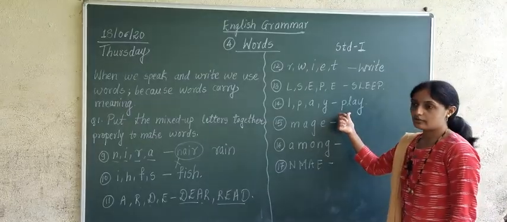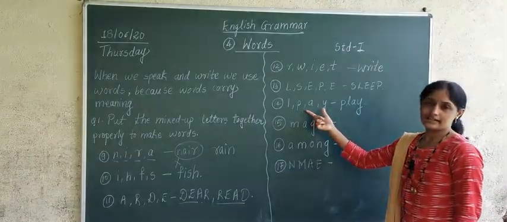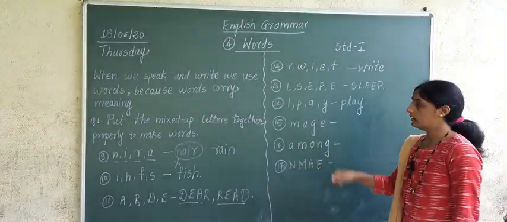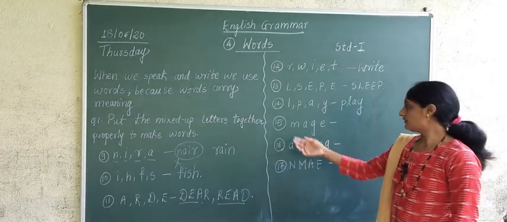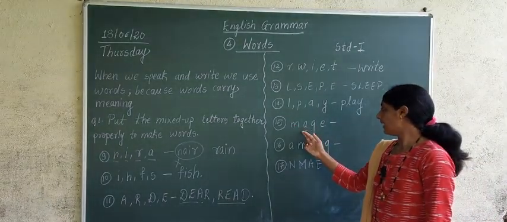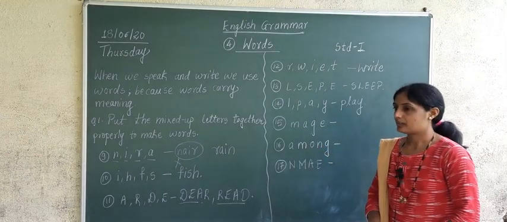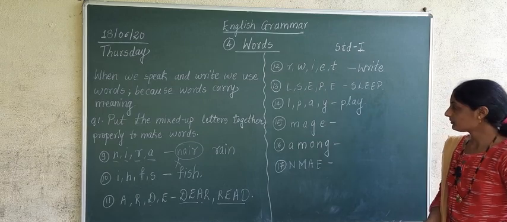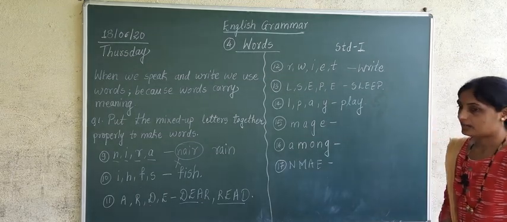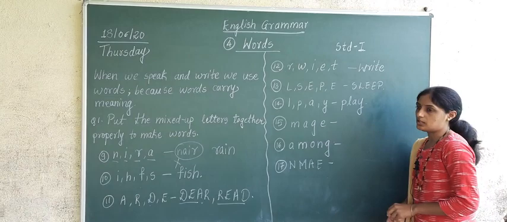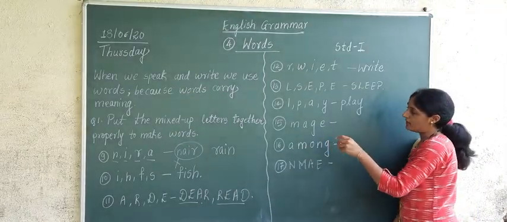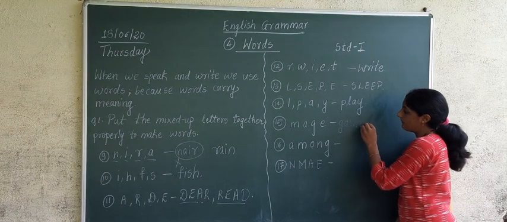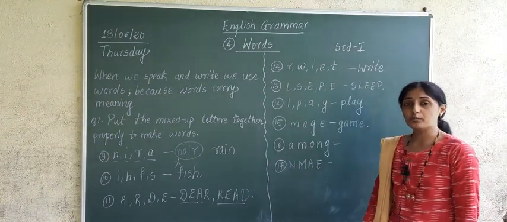So which meaningful word have we made from the letters given? We have made the meaningful word P-L-A-Y, play. Next example which is given over here is M-A-G-E. Which meaningful word can we make from M-A-G-E? Come on, tell. The meaningful word which we can make from these letters is G-A-M-E, game. Right? Which game do you like to play?